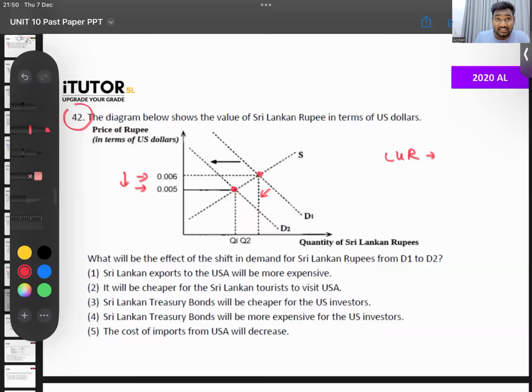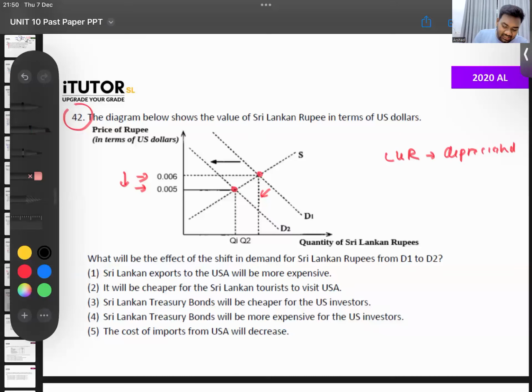Earlier 1 rupee is equal to 0.006. Now 1 rupee is equal to only 0.005. Our LKR has depreciated. You have to be very careful with these. Okay, so how to find appreciation and depreciation? I'm hoping you can use your common sense and figure it out with logic. That's why when you memorize it, it becomes harder.